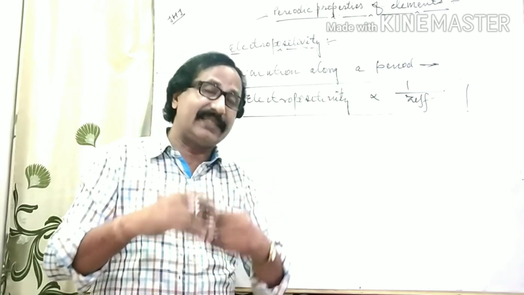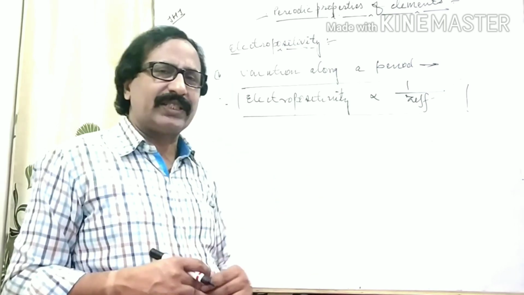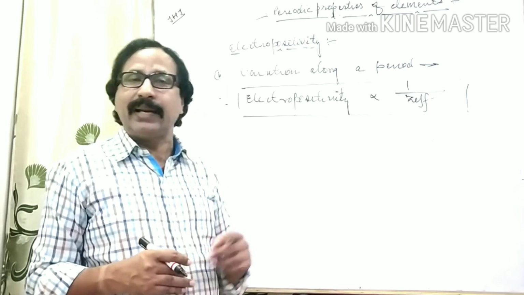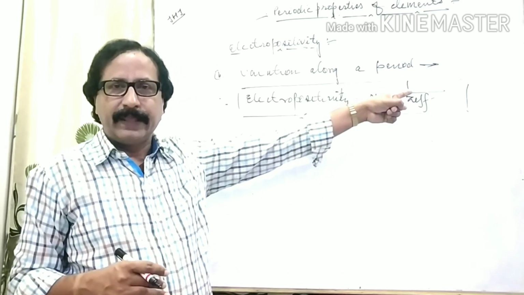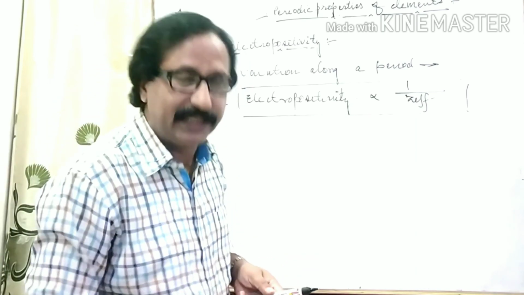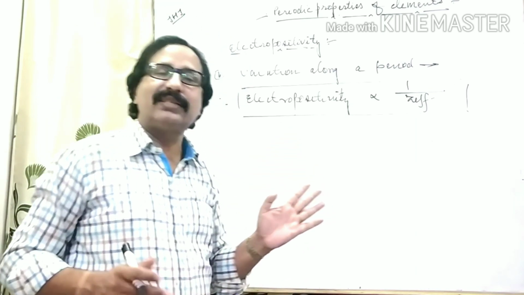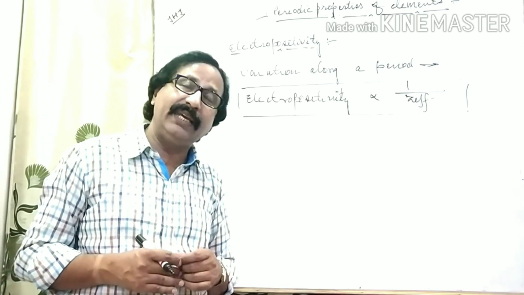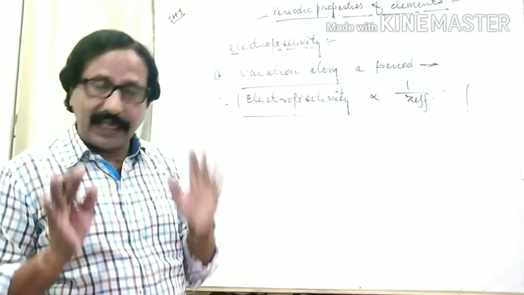In other words, since electropositivity is directly proportional to metallic character, as we move left to right in any period, the metallic properties of the element decrease. This is the explanation related to electropositivity and electropositive elements.